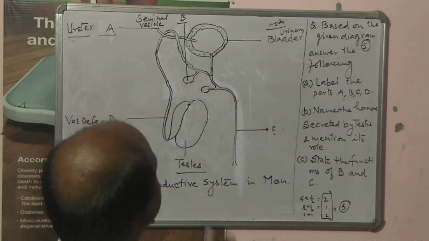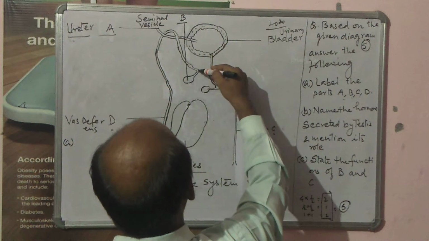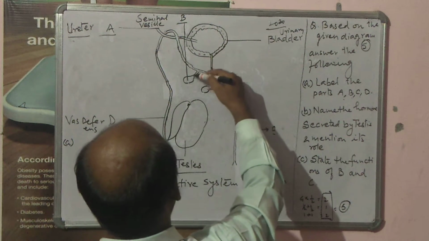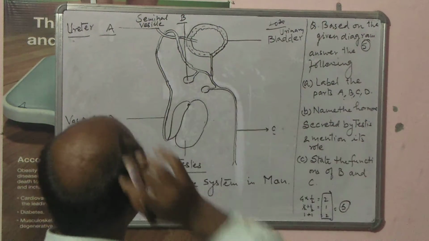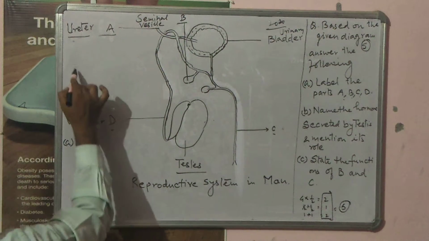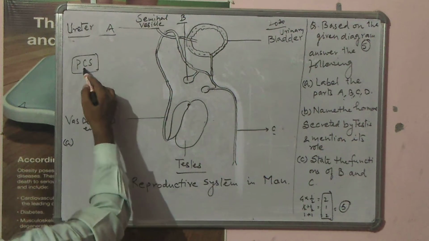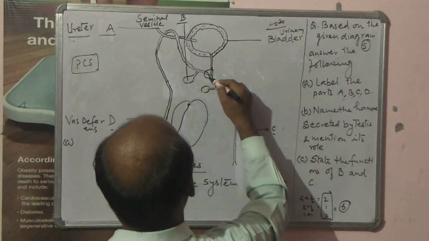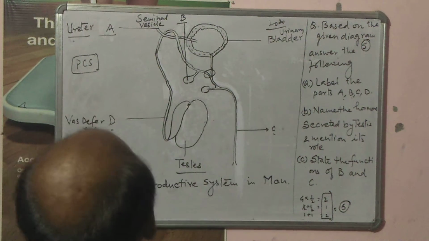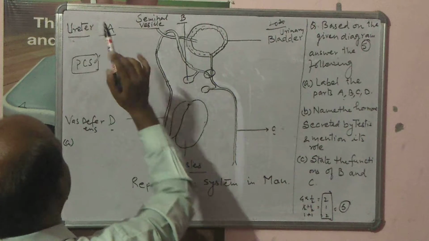And finally from this part, here urine is coming, from here seminal vesicle, whatever secretions are there, that is being produced. Here is another gland, in fact 2-3 glands are there, prostate gland, Cowper's gland, seminal vesicle. Here one more gland is present, right? So B is called as seminal vesicle.